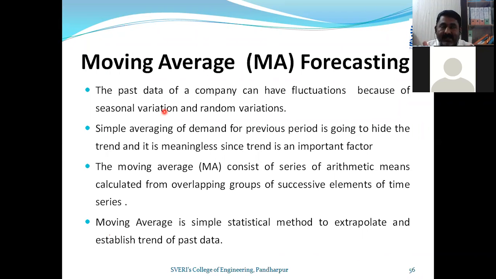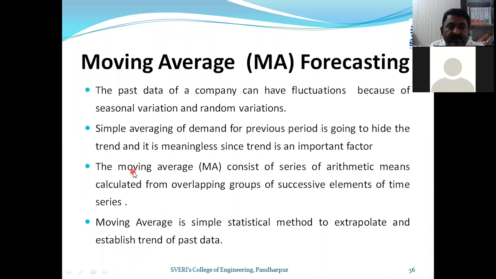So if you are taking 3 months, then the latest 3 months you have to take. If you are taking 5 months, whatever latest 5 months you have to take. As you proceed further, the previous months you have to leave. This is the important factor to be considered in case of moving average. When we solve the numerical, I will again highlight this concept, so that while solving the numerical you will get more clarity about this particular concept.